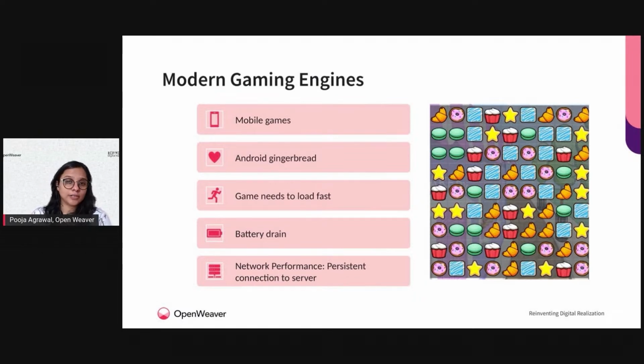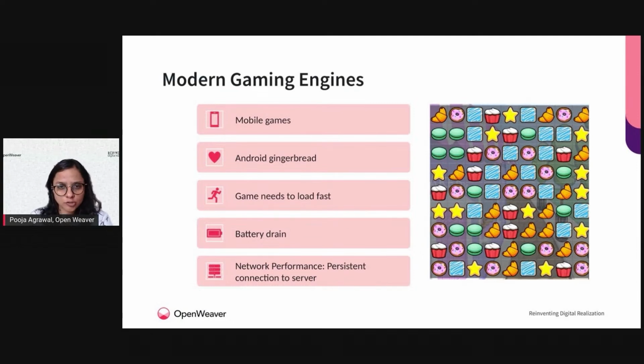We also have to take care of the network, and it should be consistent, because now the users stay connected to the internet all the time while they're playing the game. They're buying goodies, they are buying lives, they are getting connected, taking help from their different peers in the game, from their team members in the game.